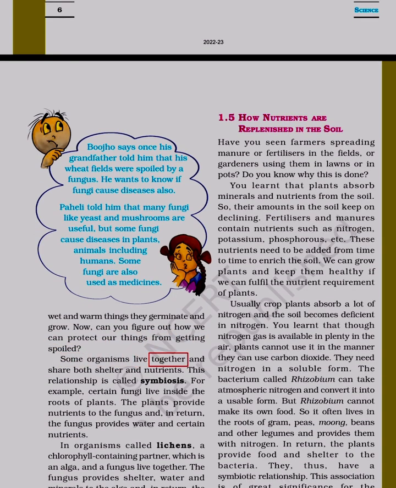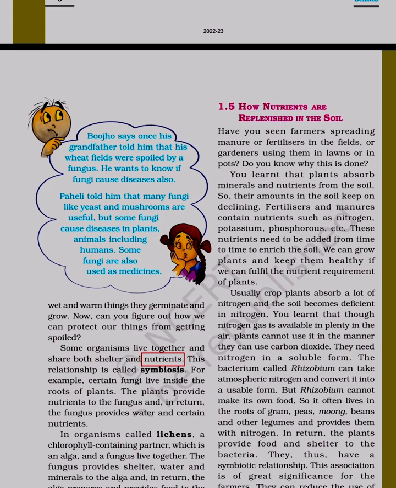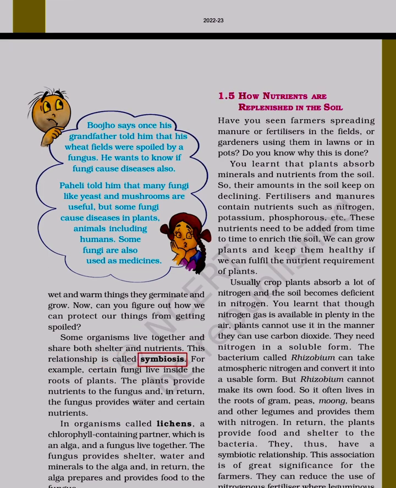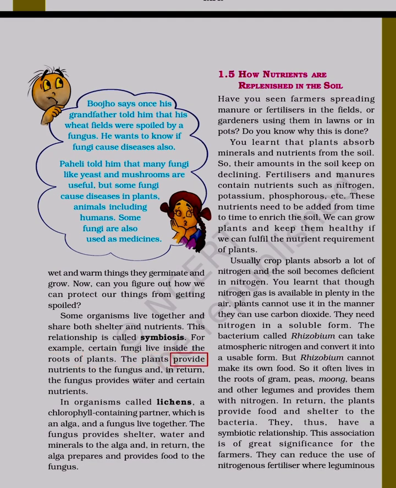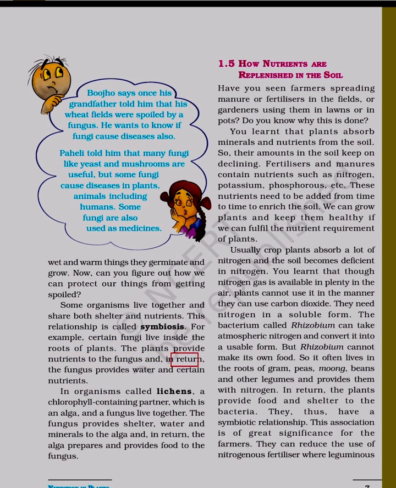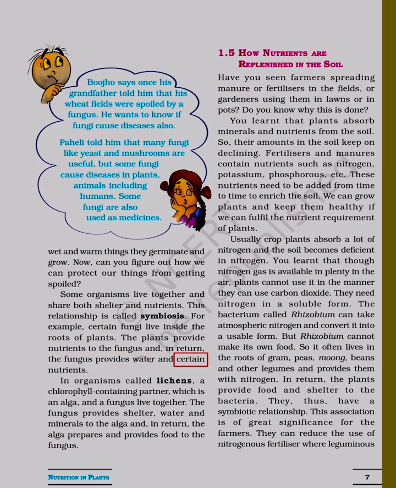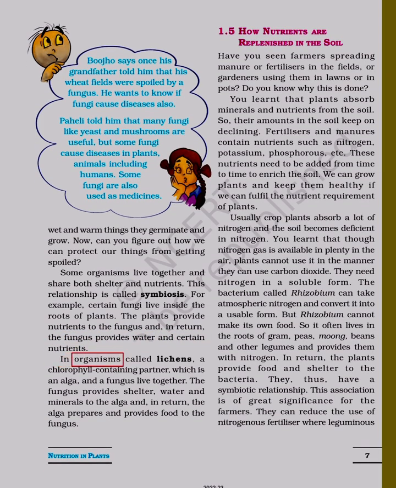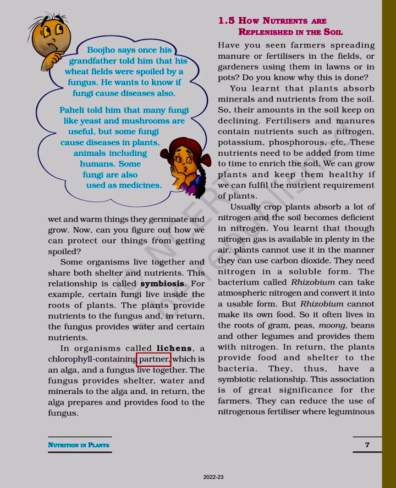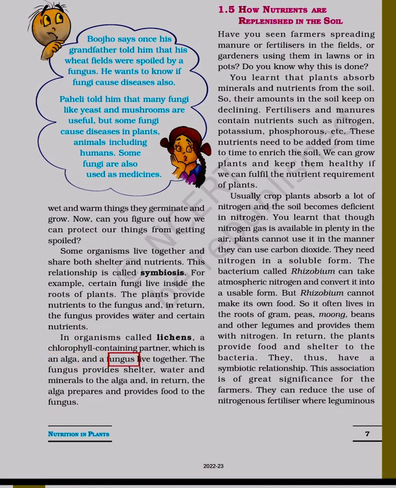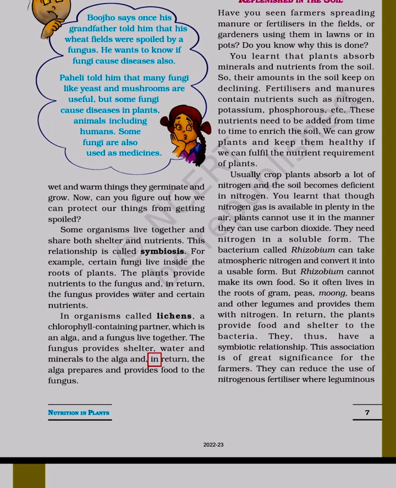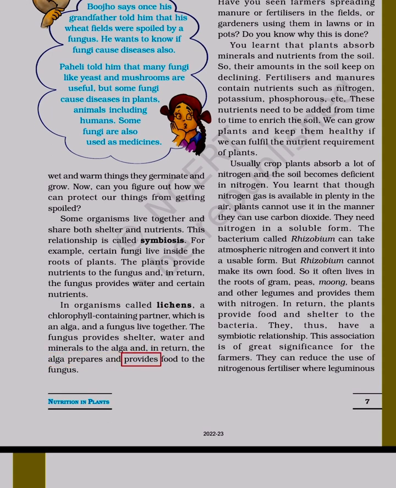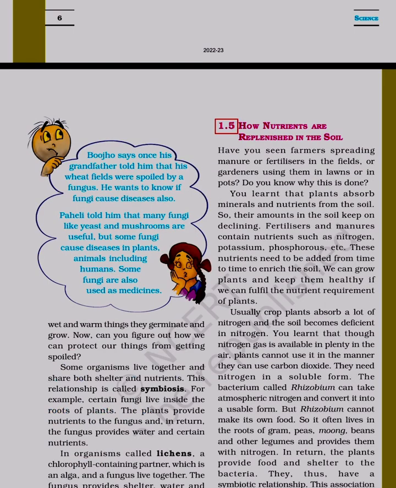Some organisms live together and share both shelter and nutrients. This relationship is called symbiosis. For example, certain fungi live inside the roots of plants. The plants provide nutrients to the fungus and, in return, the fungus provides water and certain nutrients. In organisms called lichens, a chlorophyll-containing partner, which is an alga, and a fungus live together. The fungus provides shelter, water and minerals to the alga and, in return, the alga prepares and provides food to the fungus.